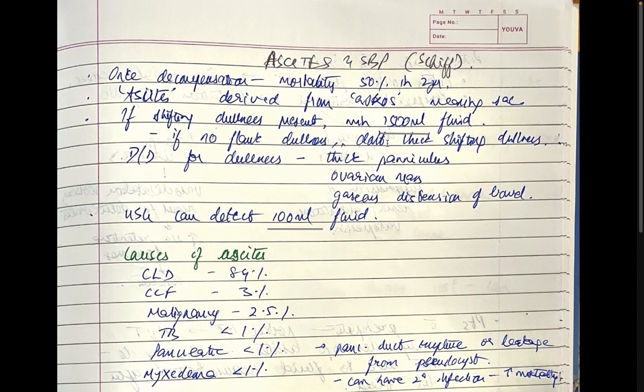If there is no flank dullness, don't go ahead and check for shifting dullness. The differential diagnosis for dullness includes a thick panniculus, ovarian mass, and gaseous distension of the bowel. An ultrasound can detect as little as 100 ml of fluid.